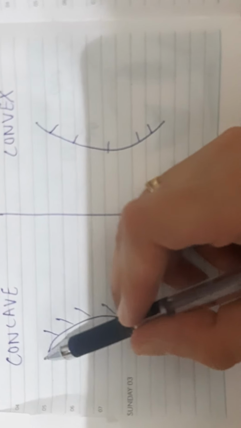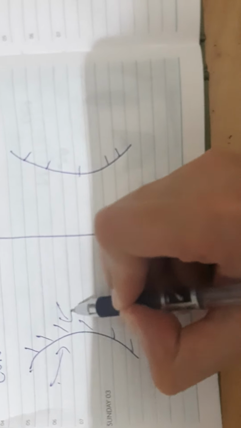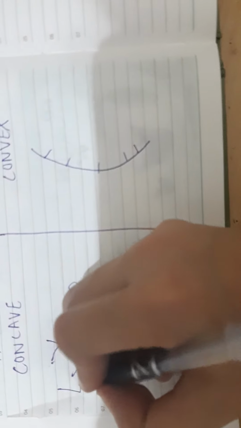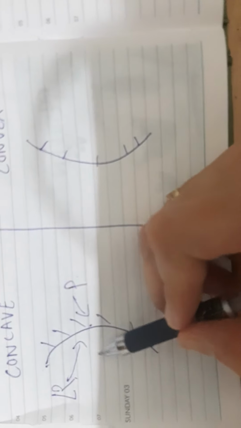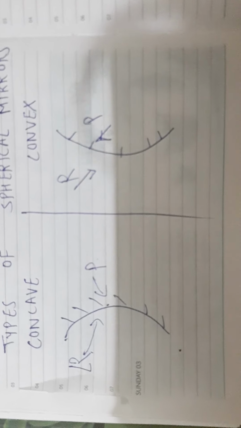As you can see in the diagram, this side is the reflecting surface and this is the polished surface. So this surface is curved inwards. The convex mirrors are those whose reflecting surface is curved outwards. Here, this is the reflecting surface and this is the polished surface. I hope it's clear to you all.